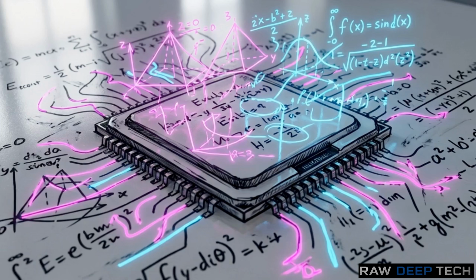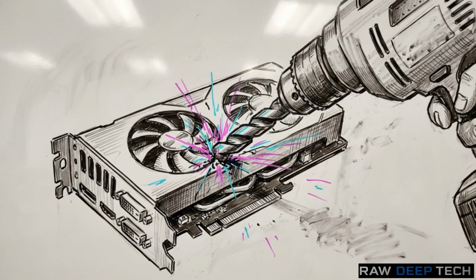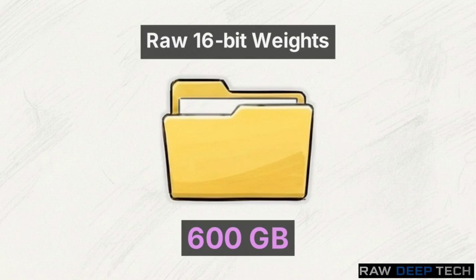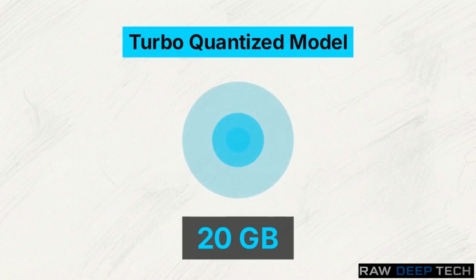Some computer processes are compute-bound, meaning they require intense mathematical calculations. Large language models are severely memory-bound. The math is simple. Moving the data is the nightmare. You cannot physically drill a wider memory pipe into your consumer graphics card. So to hit usable token generation speeds, you have to mathematically shrink the weight data itself.